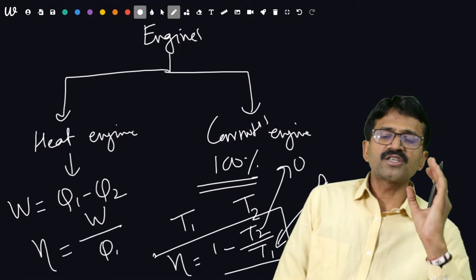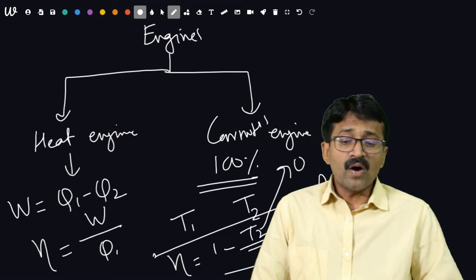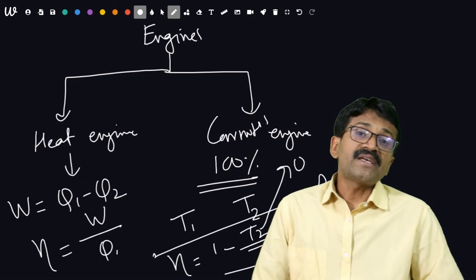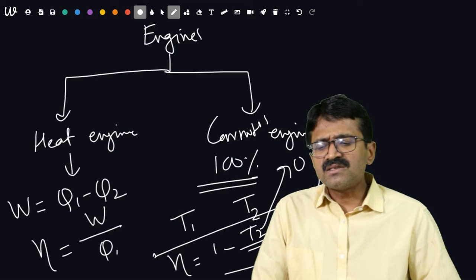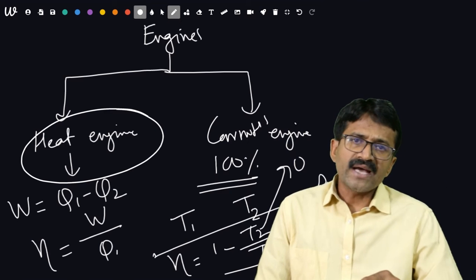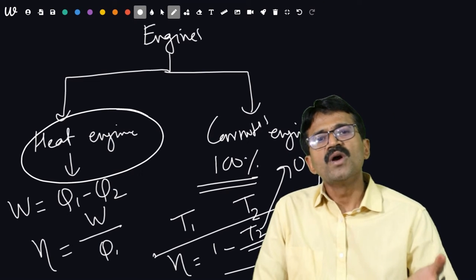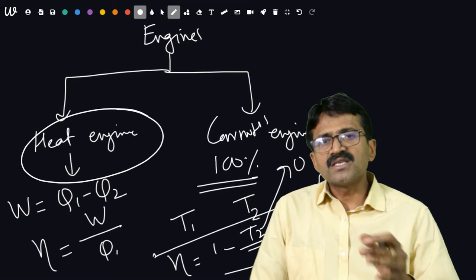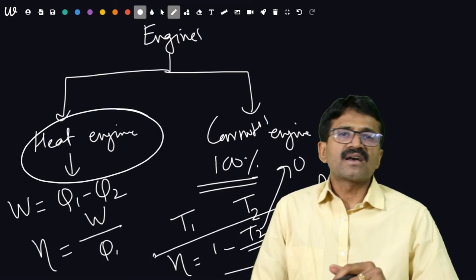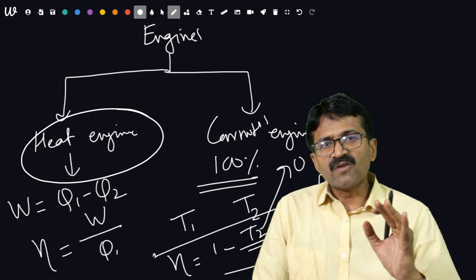These are the conditions on which the Carnot engine works. Now another thing, what about the heat pump? A heat pump is just the reverse of a heat engine. Here we have to do external work and then heat is supplied from a lower temperature system to a higher temperature system, like a refrigerator or AC.